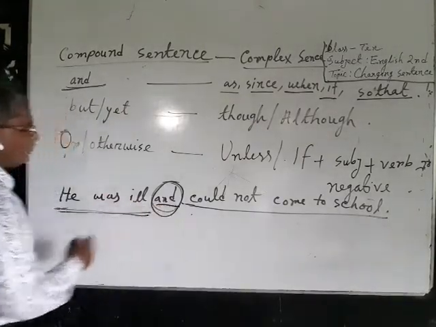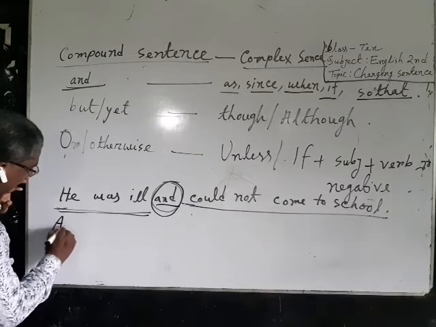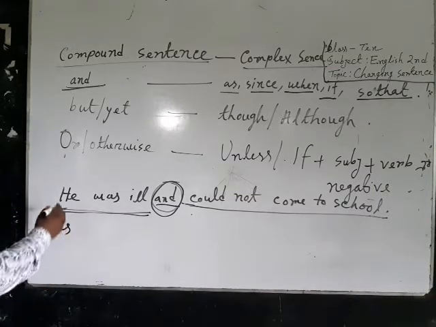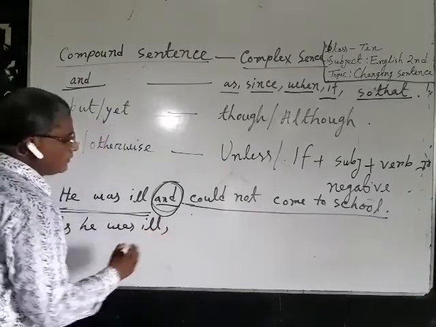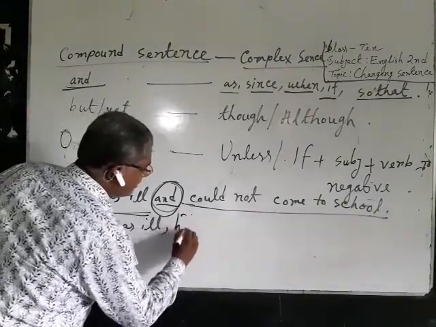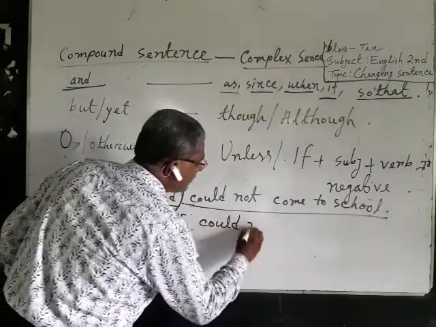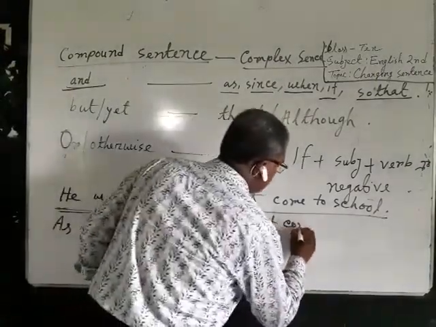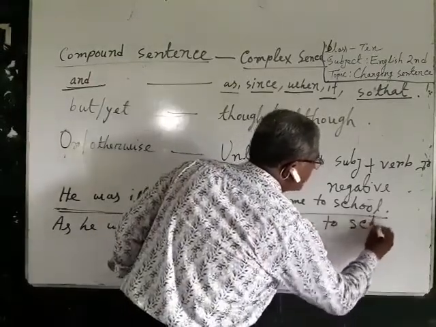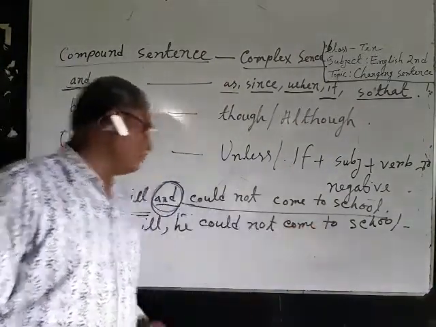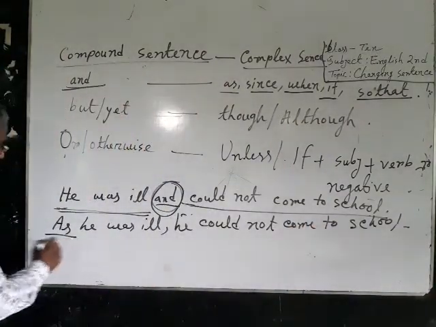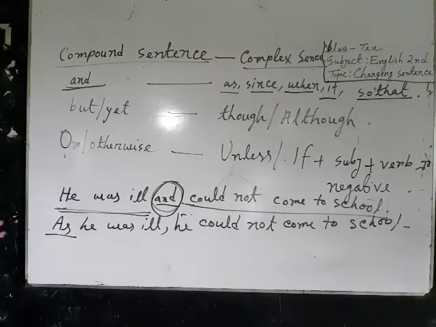Instead of and, we can use here as or since. Both can be used. As he was ill, he could not come to school. You have seen that this is an example of complex sentence, but this is an example of compound sentence.